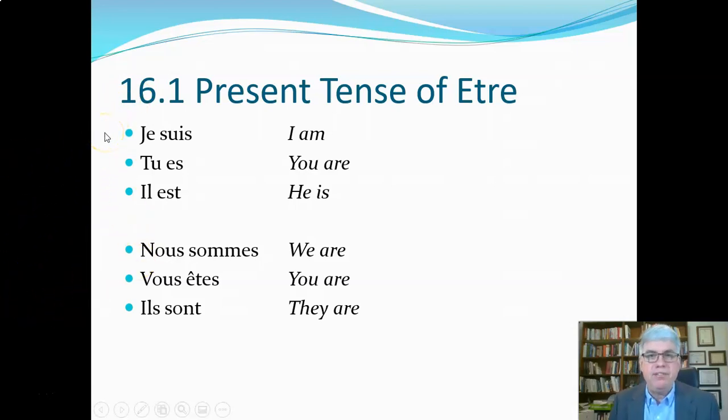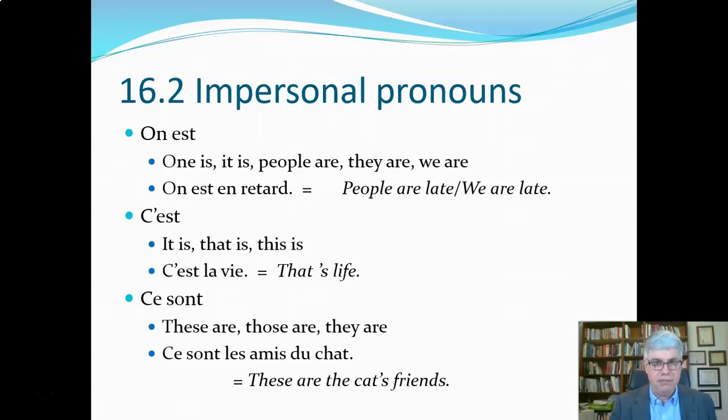Now, since this verb is so common, I strongly encourage you to memorize this. Memorize it so well that you can write down these 6 forms so that you don't have to spend any time on the test when you get these 6 forms. You just know automatically what they are. You don't have to look them up in the dictionary, because I can guarantee you they will be on the test. Perhaps not all of them, but some will be, and definitely the third person forms will be. So you want to memorize these 6 forms of the present tense of être.